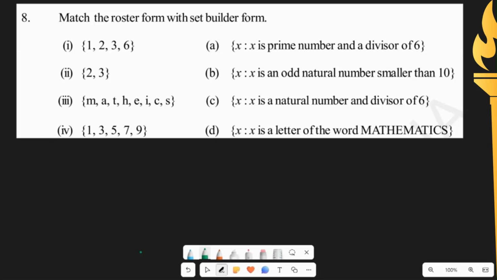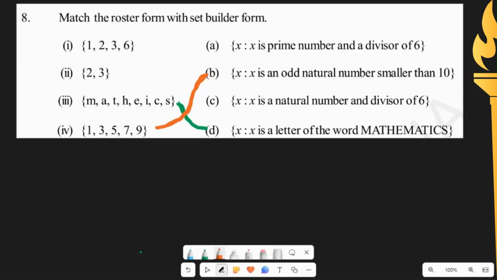So first, we can see M, A, T, H, E, I, C, S would match with D, x such that x is a letter of the word mathematics. Next, 1, 3, 5, 7, 9 matches with B because x is an odd natural number smaller than 10.